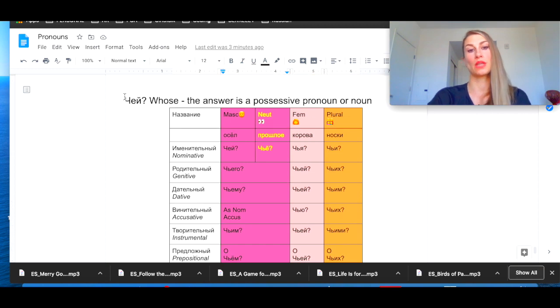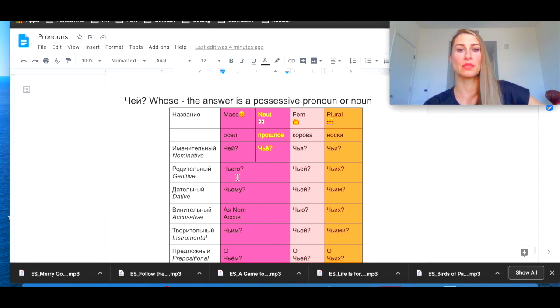Okay, moving on to pronoun чей, whose. The answer is a possessive, one of the possessive pronouns, or a noun. For example, чей это осел? Whose donkey is it? You can say, это мой осел, this is my donkey. Or you can say, это Катин осел, this is Katya's donkey. You see, so the noun is actually a name.